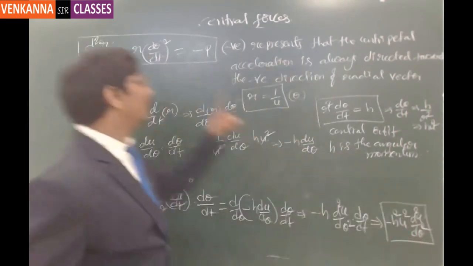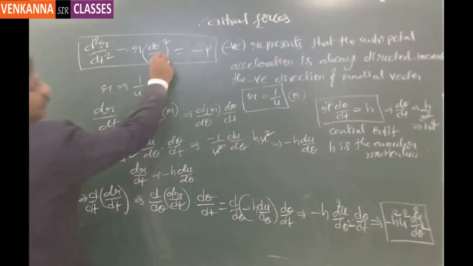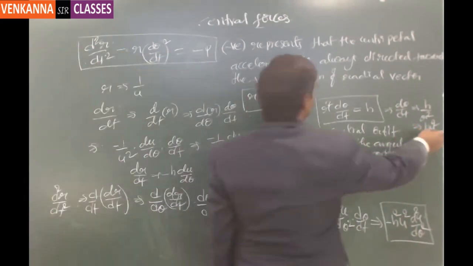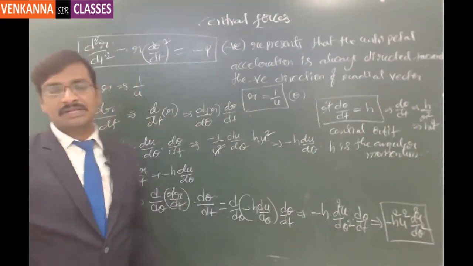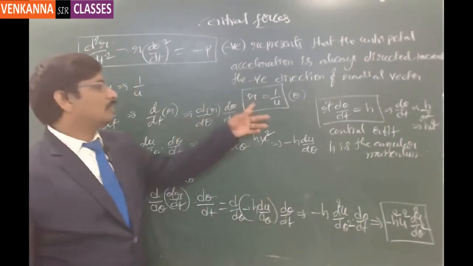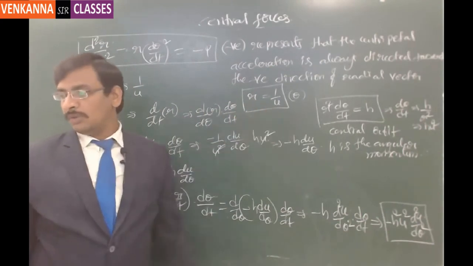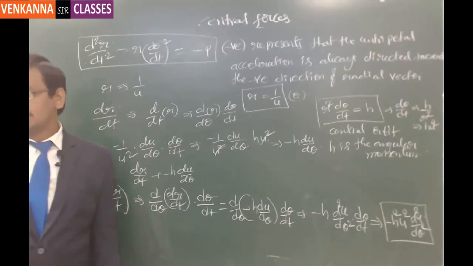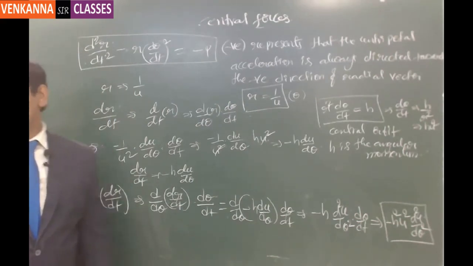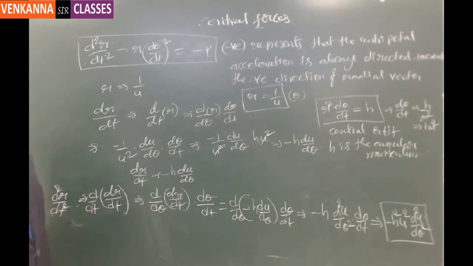Now from the fundamental relation of the centripetal acceleration, we have calculated d square r by dt square as minus h square u square times d square u by d theta square, and d theta by dt we have got as h u square. If you replace these, we are going to arrive at the acceleration equation in the format of r equal to 1 by u. First you note this down, then we substitute there and finally arrive at the differential equation of a central orbit. Got it?